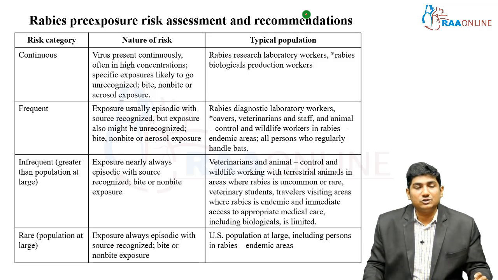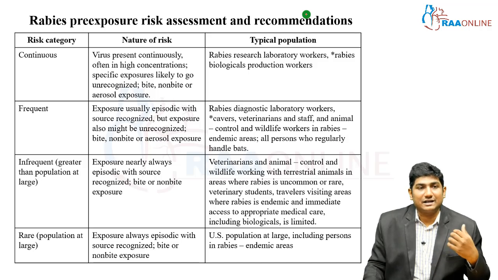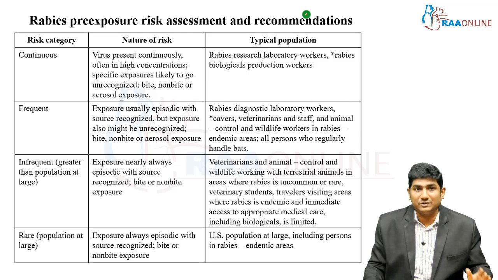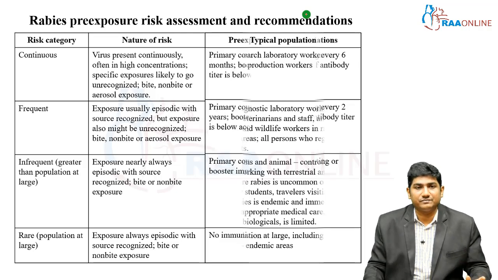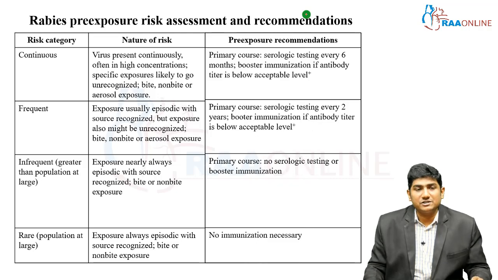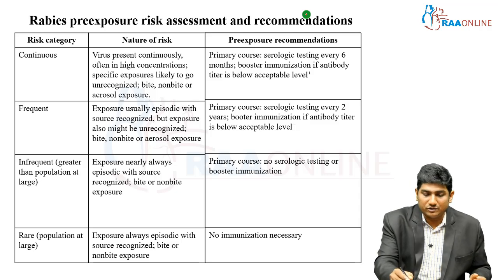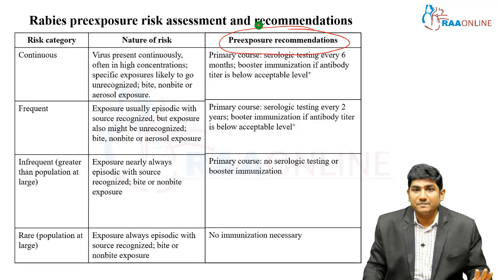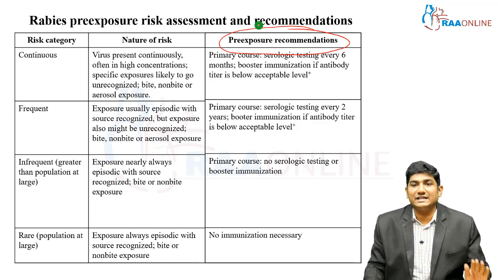You need to know whether the individual you are going to see comes under the continuous, frequent, infrequent, or rare category. We are speaking about pre-exposure prophylaxis and pre-exposure risk assessment. Now, if your patient belongs to the continuous category, what type of pre-exposure recommendations are we going to make? You need to complete the primary course, then do serological testing every 6 months, and give a booster dose if needed.